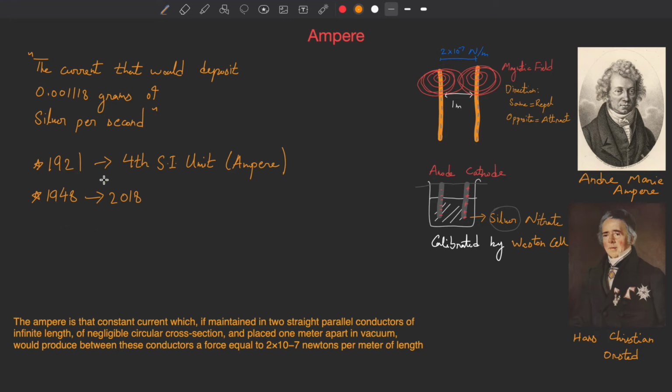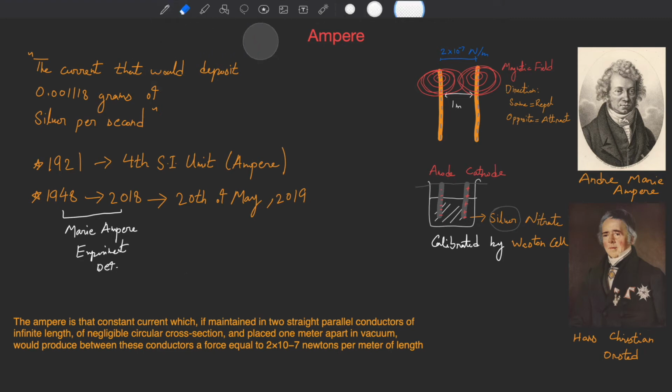But in 2018, the General Conference on Weights and Measures agreed that on 20th of May 2019, there will be a new definition of the ampere, and that definition will be defined as, now I'm just going to erase it all down.